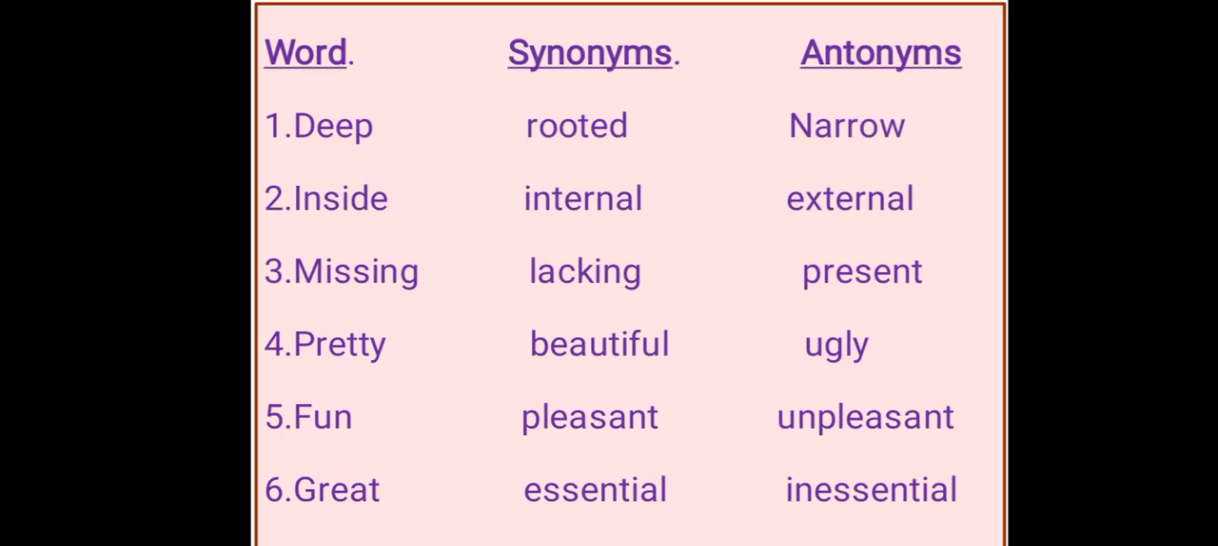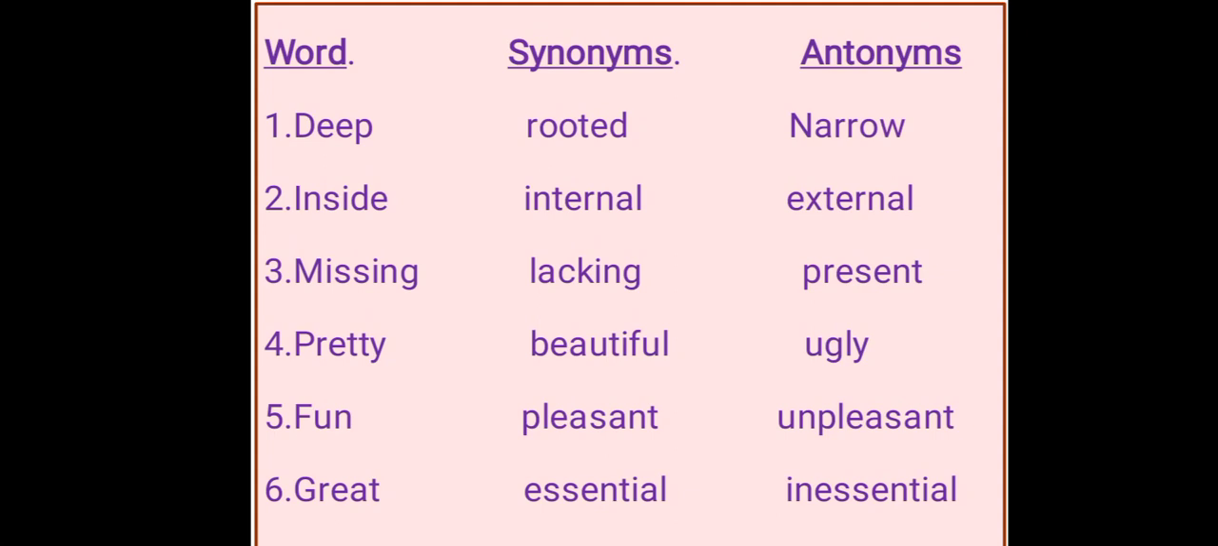That is about word synonyms and antonyms. The first word that I have given here is deep. The synonym of the word deep is rooted, and the antonym of this word is narrow. The second word is inside. Synonym of this word is internal, and the antonym of this word is external.